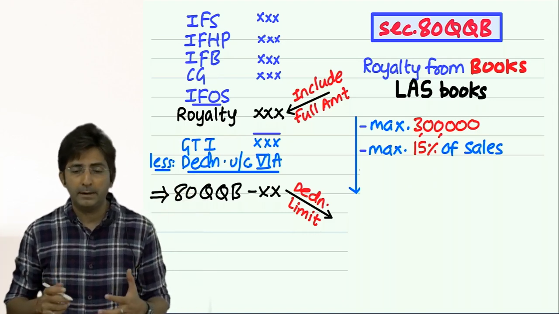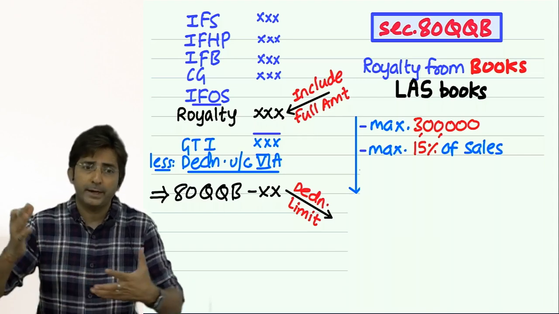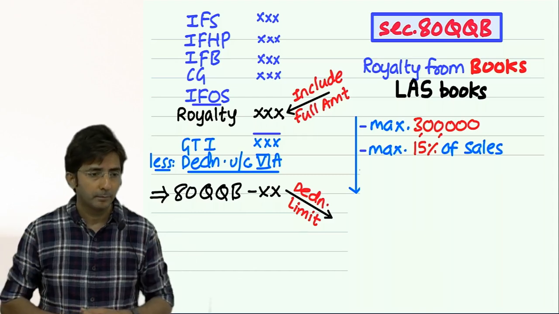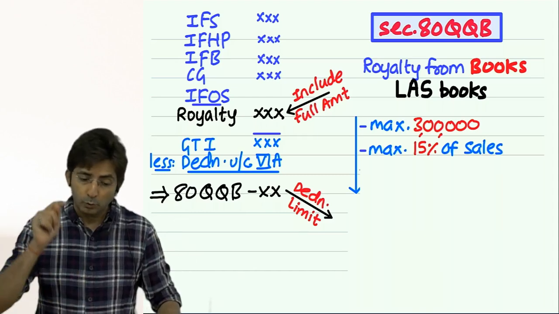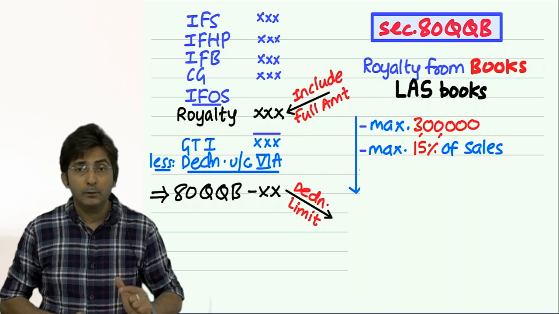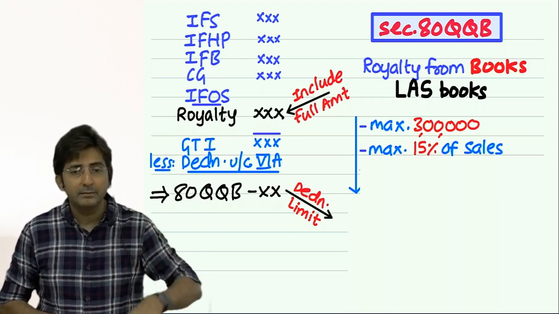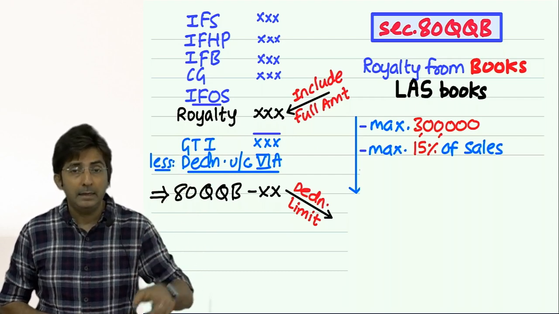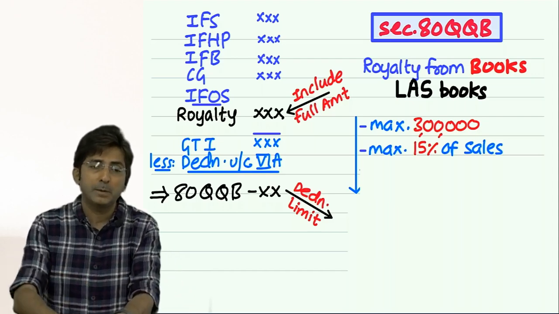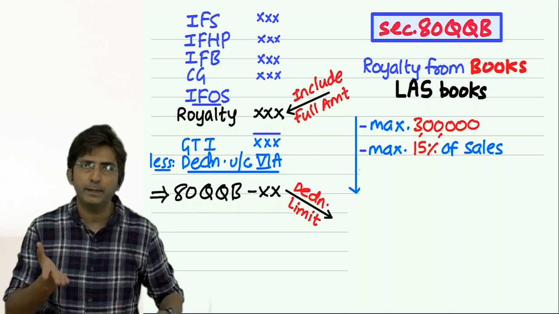So if for example I have written a good novel and my novel is so famous that a publisher in the UK has published my books and my books are sold heavily in London. So it is a foreign royalty. So I will get deduction. There is no problem in getting the deduction, but there is a condition that whatever royalty is generated in London, I will have to bring that into India. And at the latest I have to bring it up to the end of the year or within 6 months from the end of the year. Our end of the year is 31st March 24.